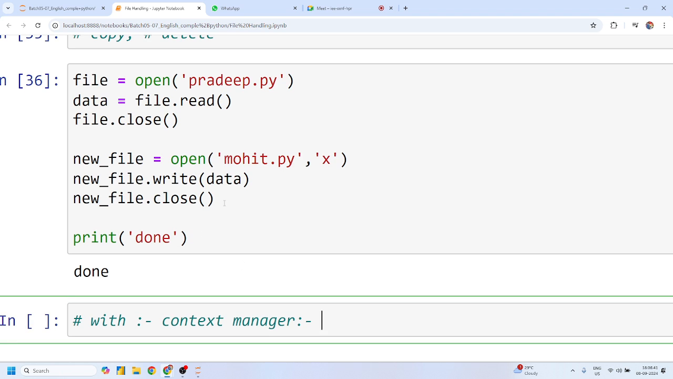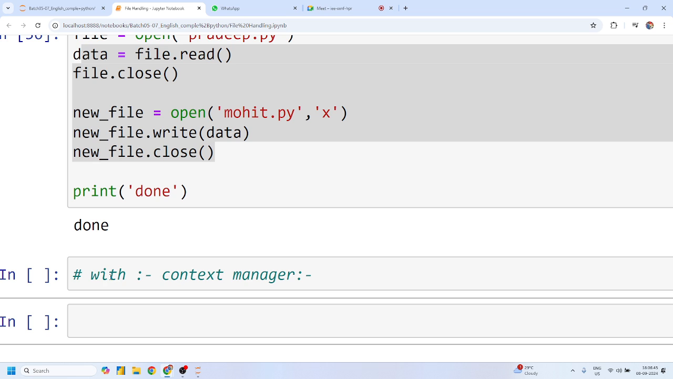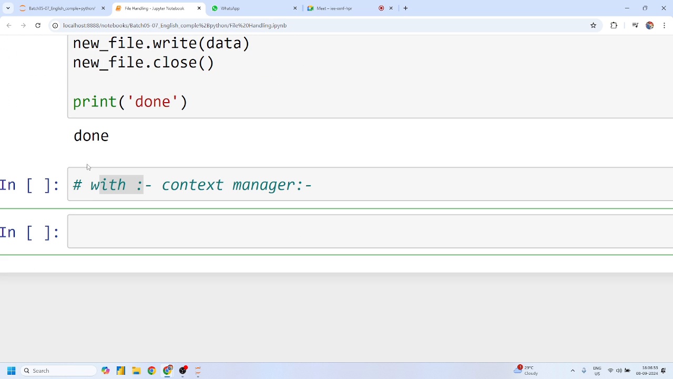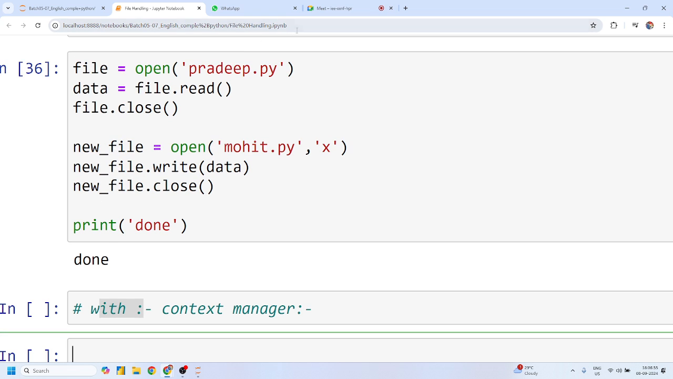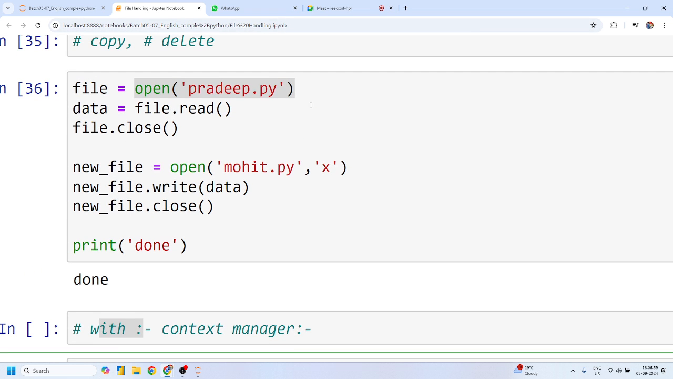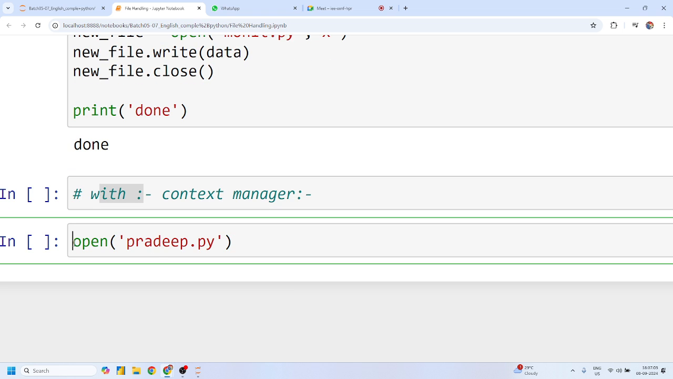So Shivani, I want to perform the same operation with the help of this with concept, and this is the same concept that you have to follow in further file handling topics. Okay, guys, this is the basic file handling topic, but you have to use this with concept. The first line: which file do you want to open? I want to open this pradeep.py file. Instead of writing something like this file is equals to, you have to write with open.